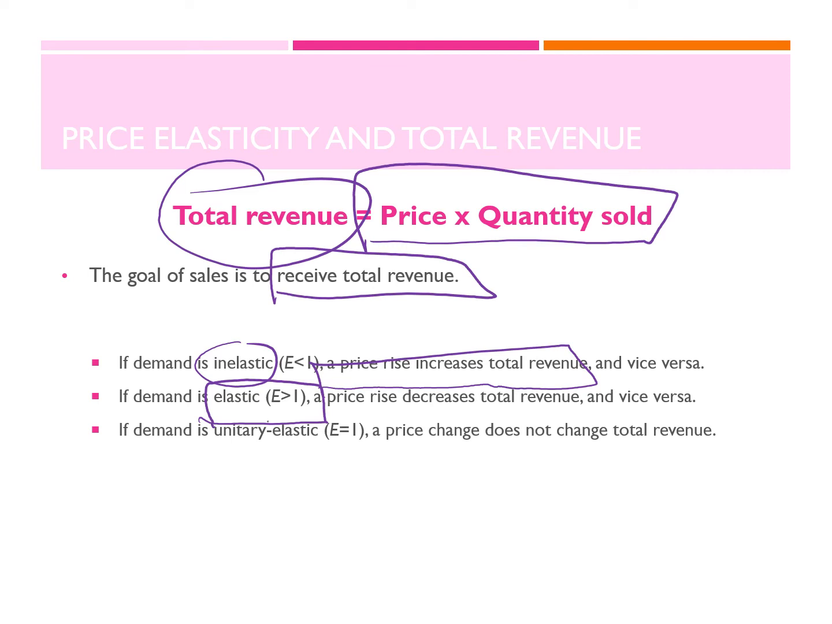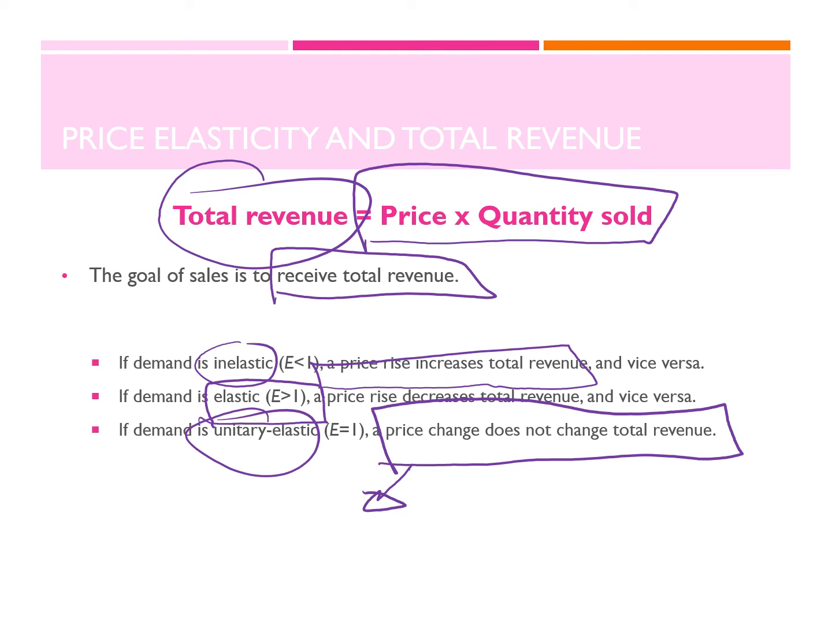Finally, if my demand is unitary elastic, where my elasticity is equal to 1, a price change does not change total revenue. And we explained this in the previous recording that I posted on YouTube. We explained it graphically that no matter what, when I am talking about unitary elasticity, my total revenue at any price level would always be the same. And in our previous example, our total revenue was always equal to $800.